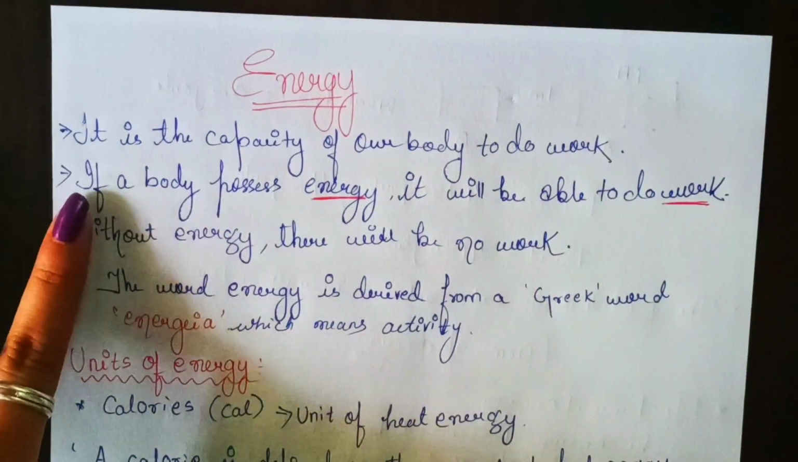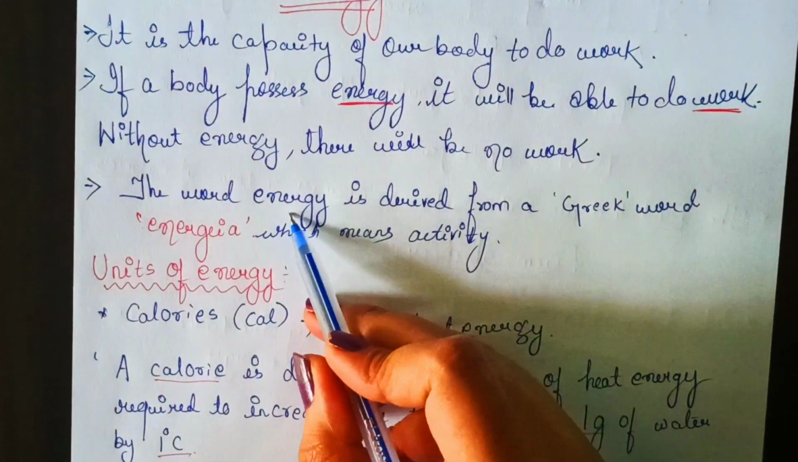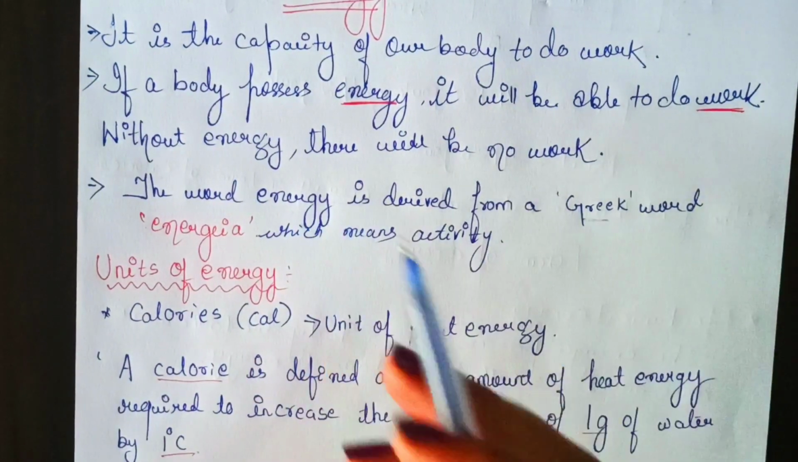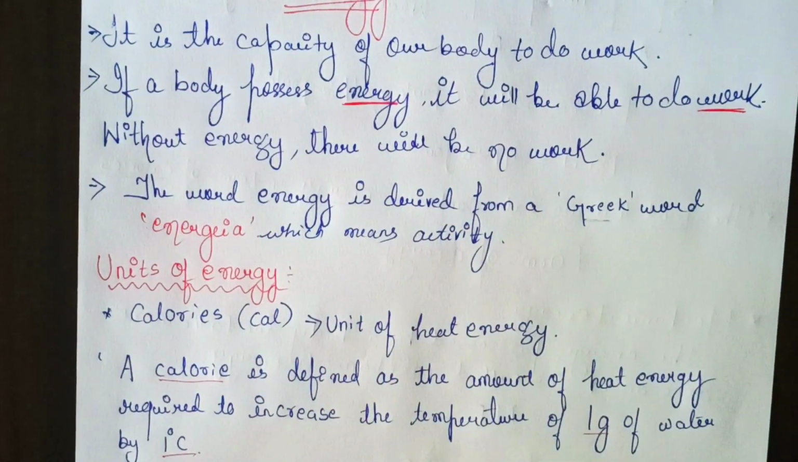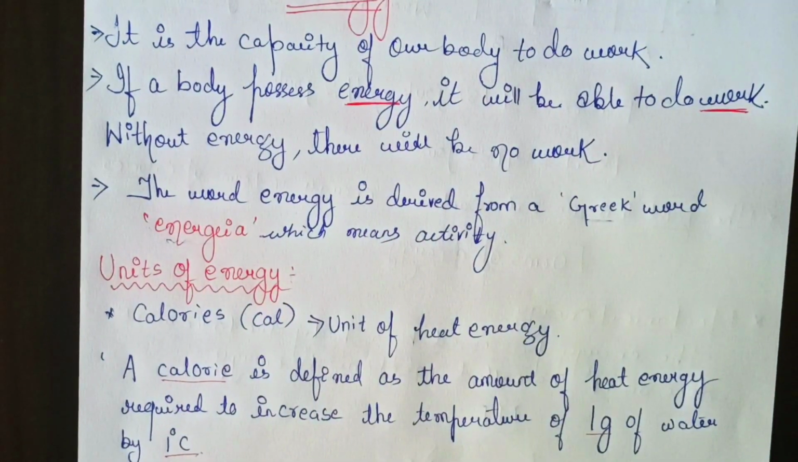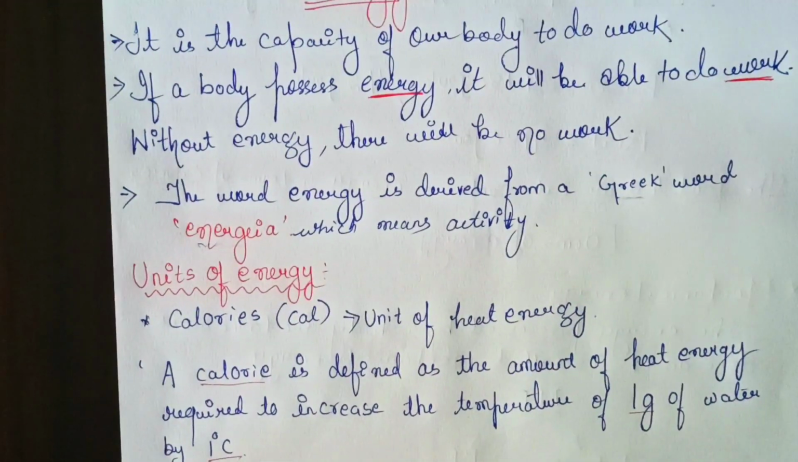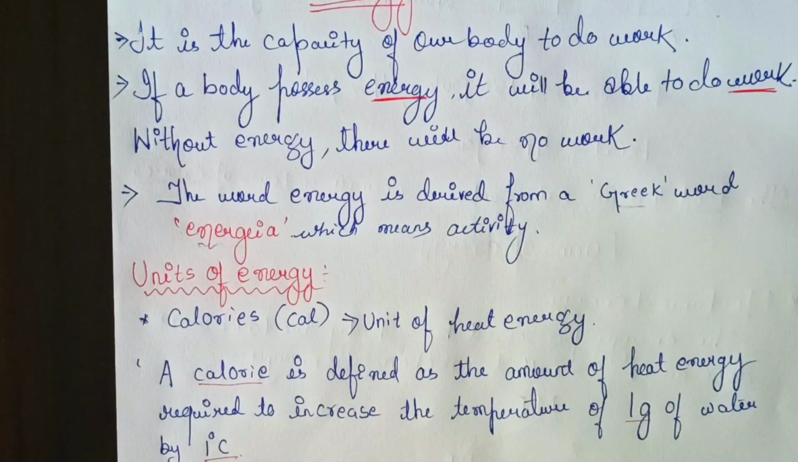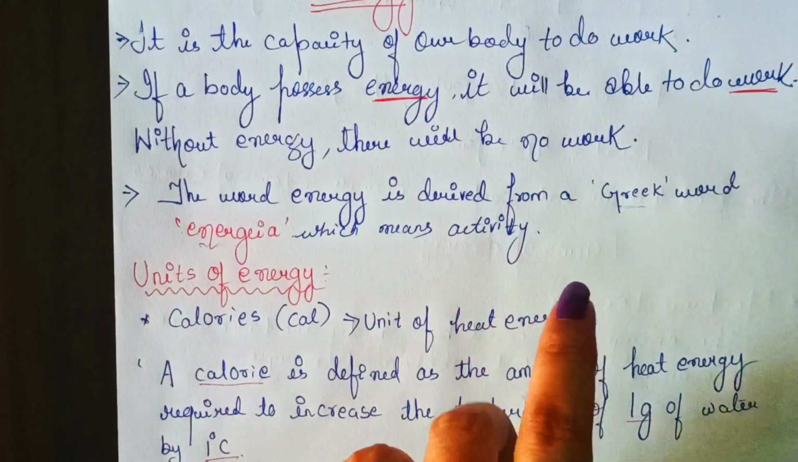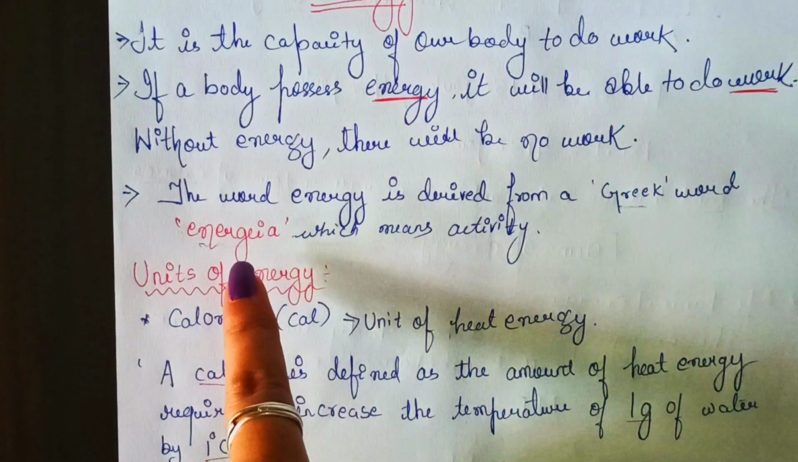Now, this word energy has been derived from a Greek word, which is energia. The Greek word for energy is energia. What is the meaning of energia? Energia means activity. You may expect a question like this: what is the Greek word for energy? You will write there: energia.